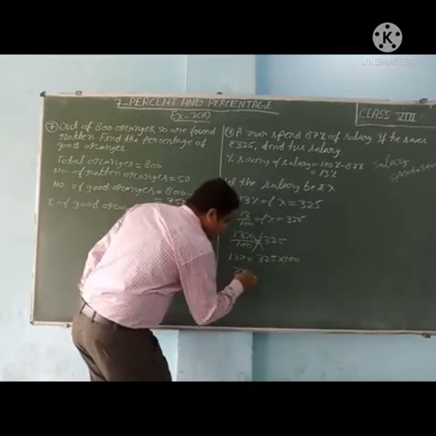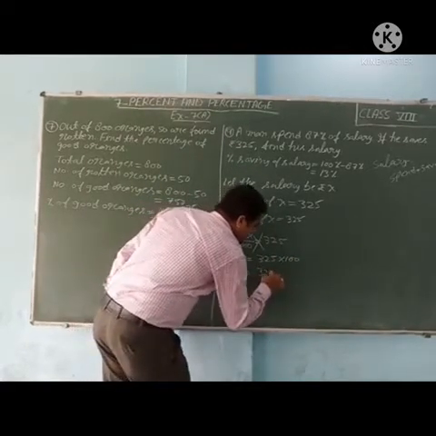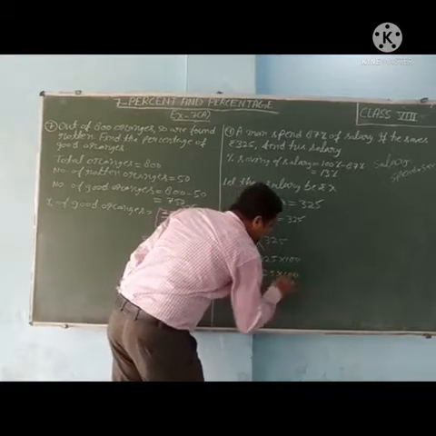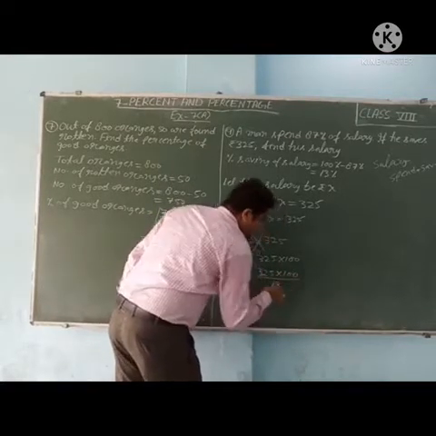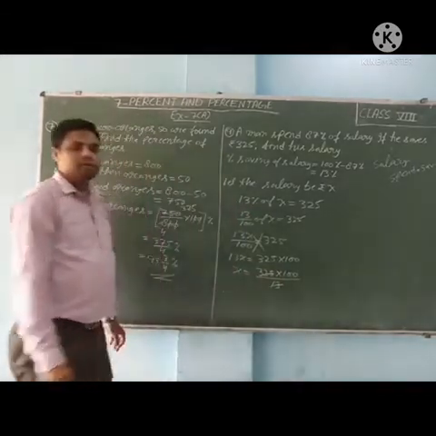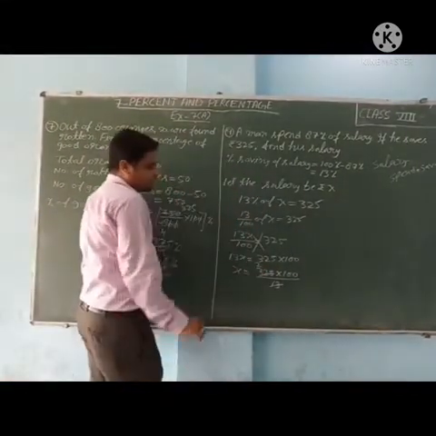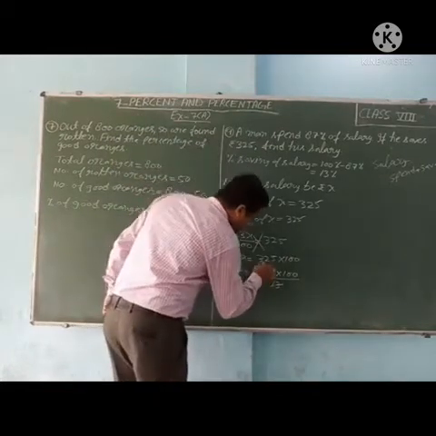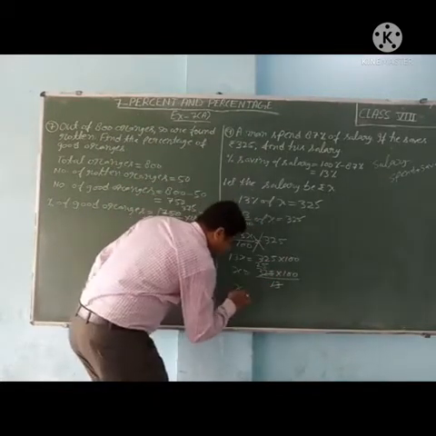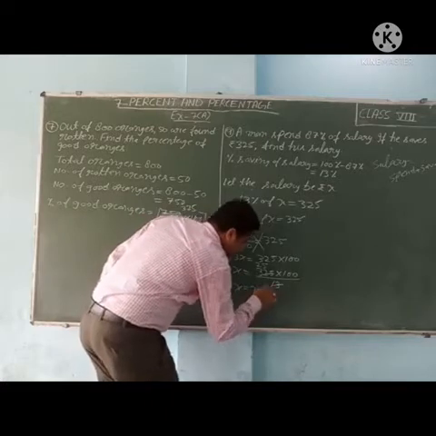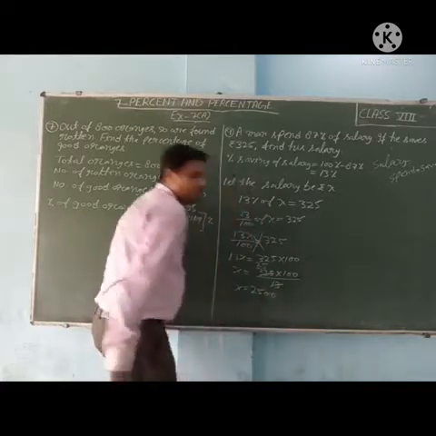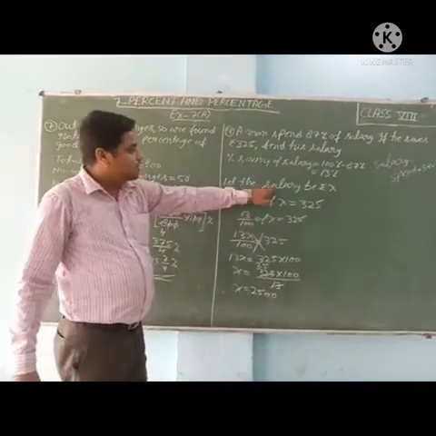Then x is equal to 325 multiplied by 100 upon 13. So by 13, 325 is divisible. 13 2s are 26, remainder 6, 65. 13 5s are 65. X is equal to 25 into 100, 2500. So we get this salary X.